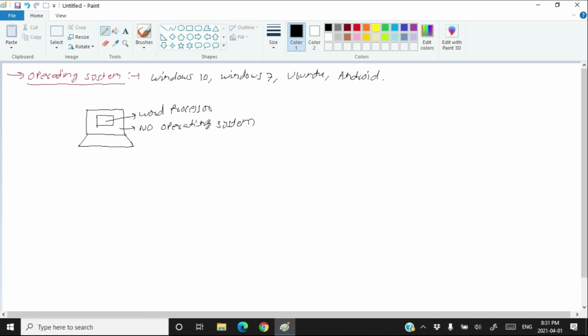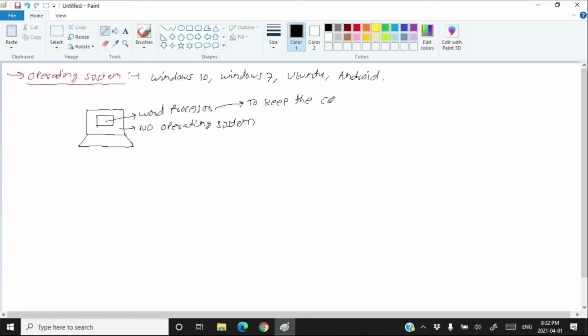Now tell me, if there is no operating system, what are the various responsibilities of this word processor? The first responsibility of this word processor will be to keep the computer up and running.